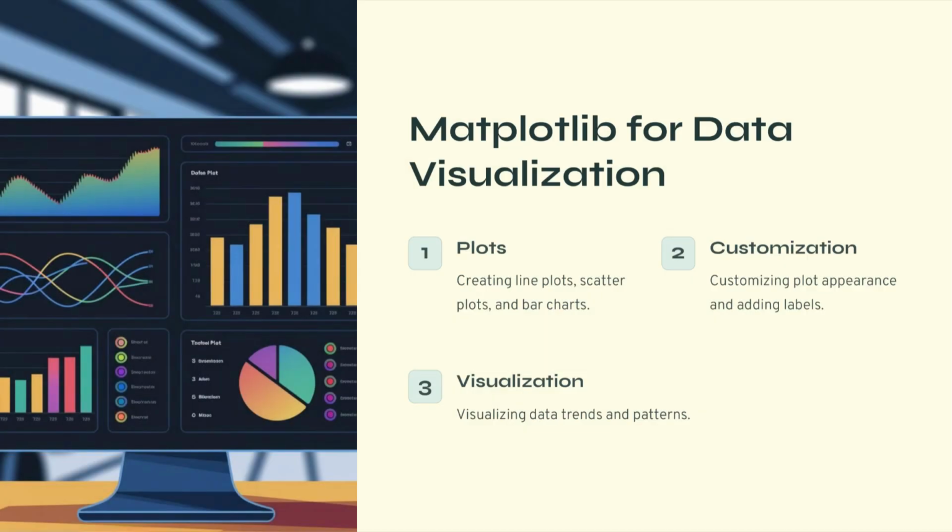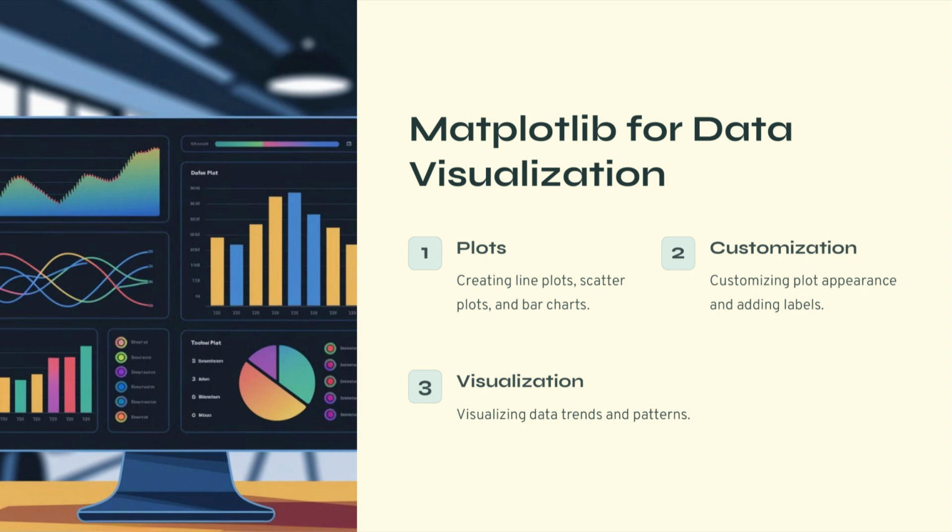One of the most important steps in data analysis is visualizing the data. Before training machine learning models, it is essential to explore the dataset visually. Visualization helps us detect patterns, trends, correlations, and anomalies. The Python library matplotlib provides powerful tools for creating these data visualizations. One of the most common visualization types is the line plot. Line plots are used to visualize changes over time. For example, stock prices over several months or temperature variations during the year.